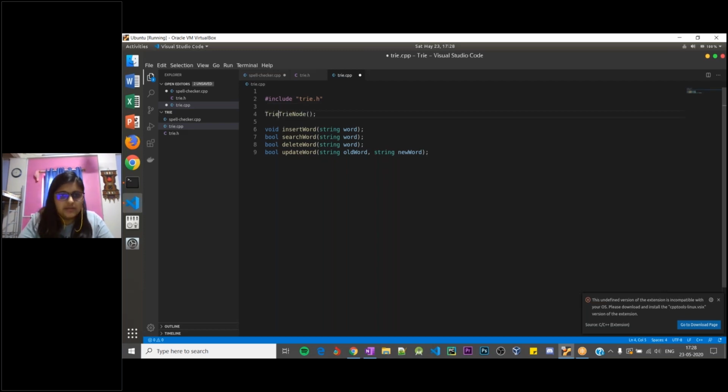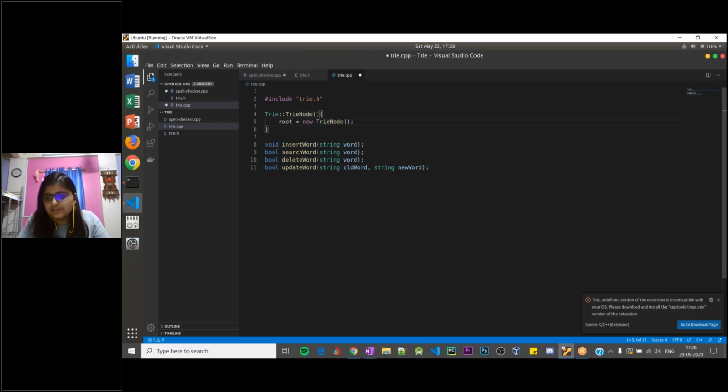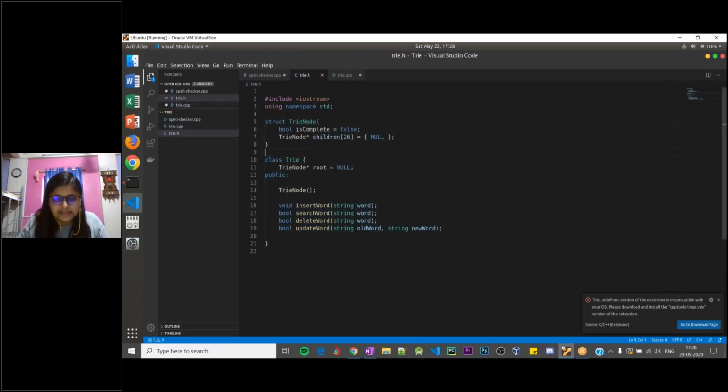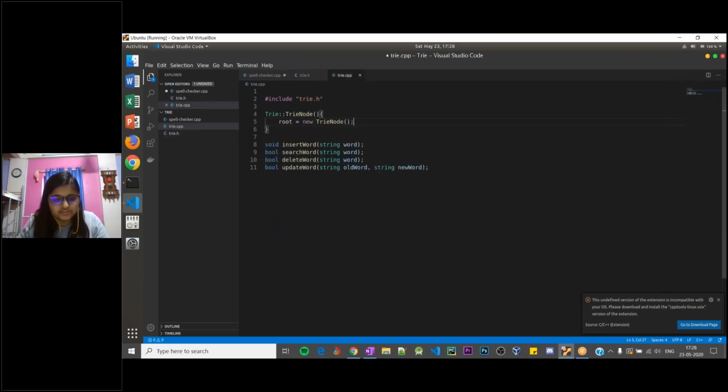First we'll implement the constructor using the scope resolution operator, as you call it. And here we just need to allocate space for the root node, right? So I'll be creating a new trie node, as simple as that, nothing complex. The terminating value is already set to false, and the children are already initialized to null inside the structure over here. So we don't need to do anything else as of now in the constructor.